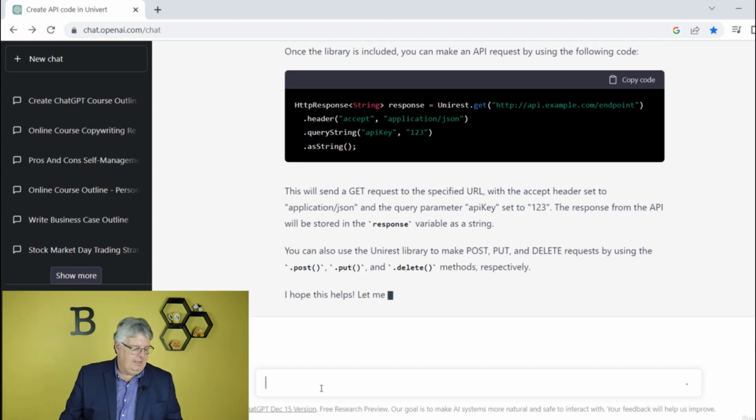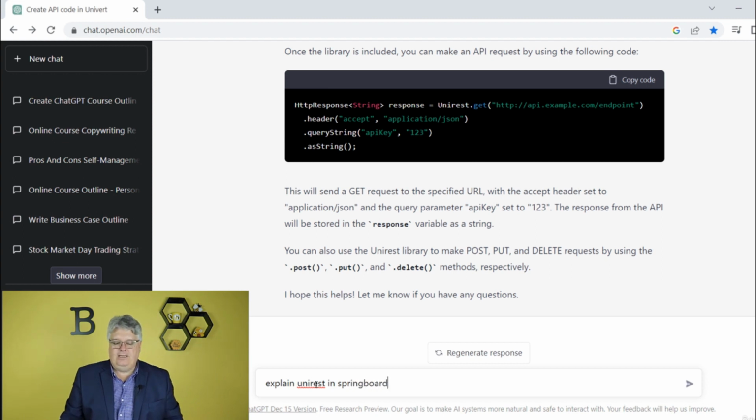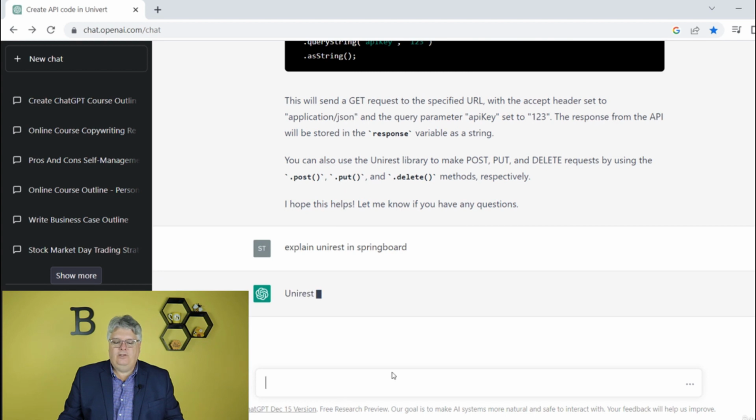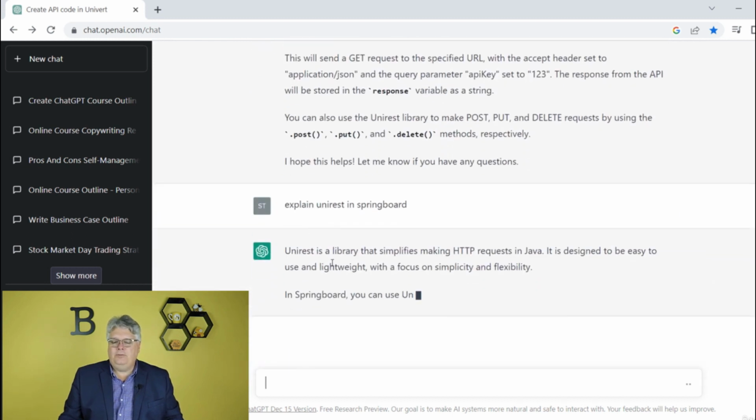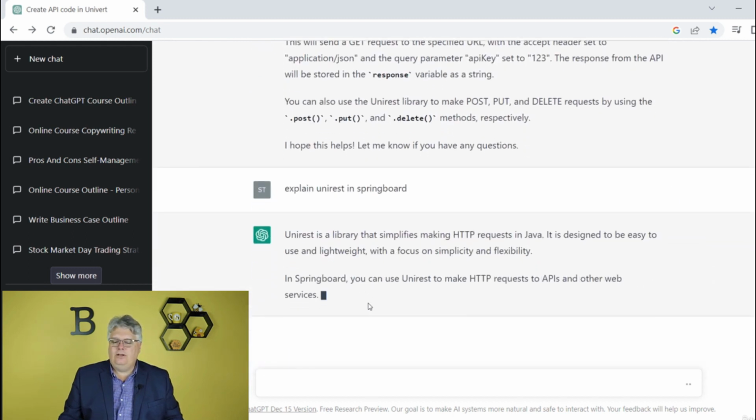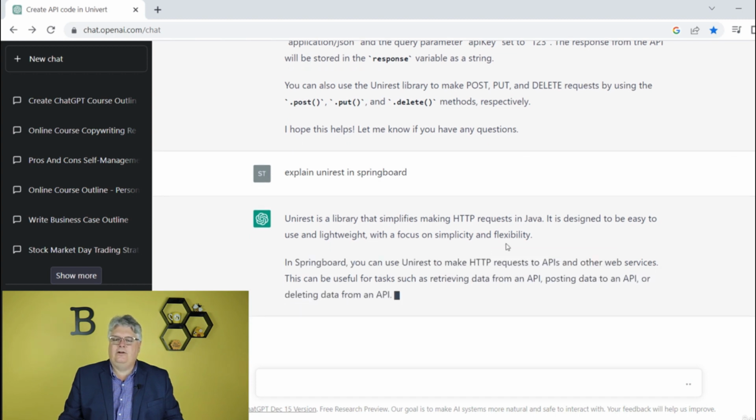And maybe I just want to explain Unirest in Springboard, right? Maybe I want to just have more general knowledge on that. As far as all that, it talks about, okay, what is this? We just learned all the coding stuff. Again, I'm not a coder, but it talks about what this is, how it works, and how you can use this code, request APIs and other web services, et cetera.